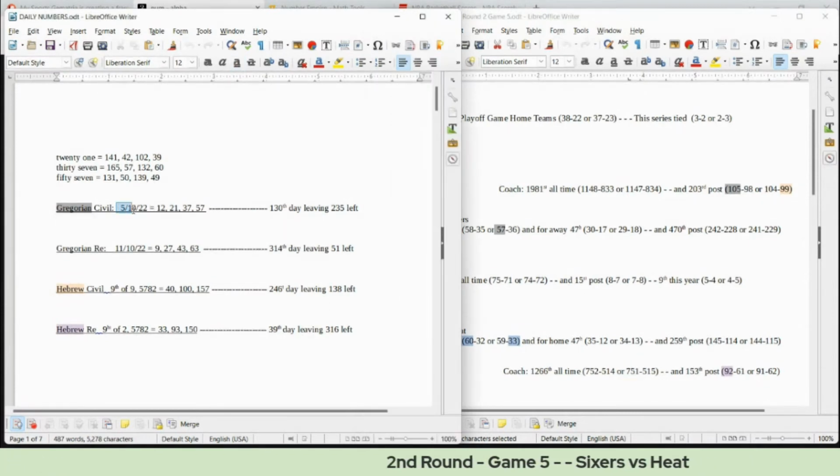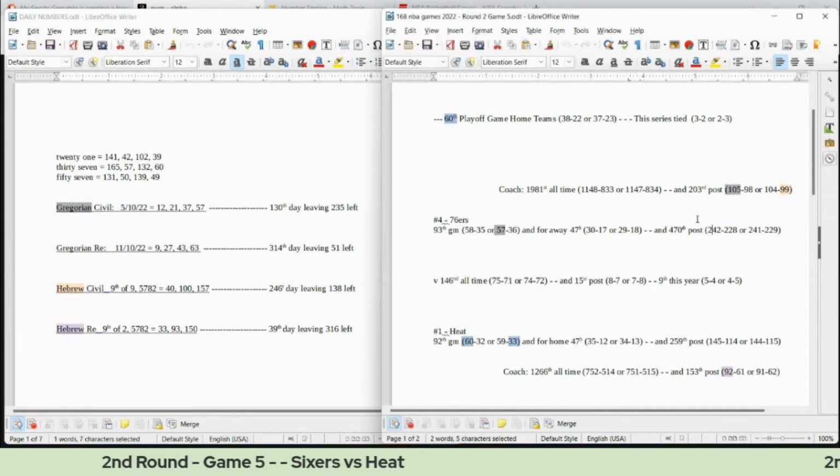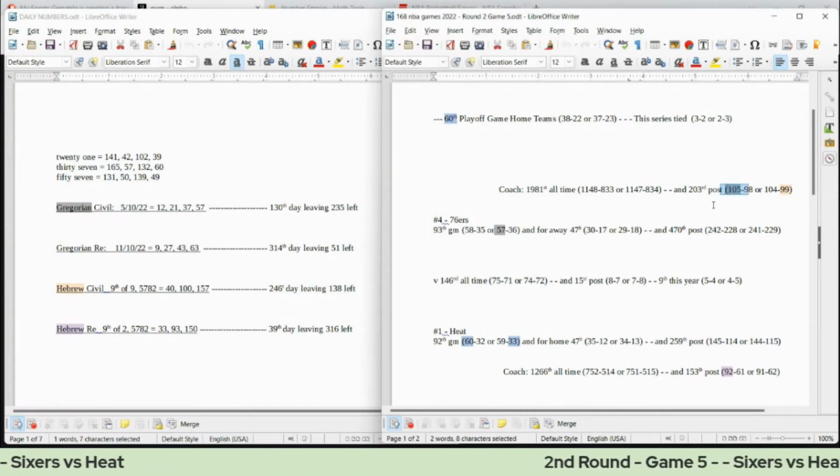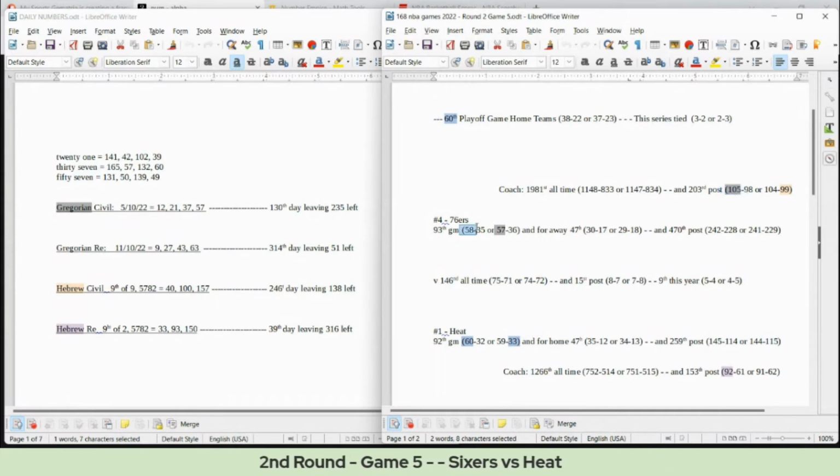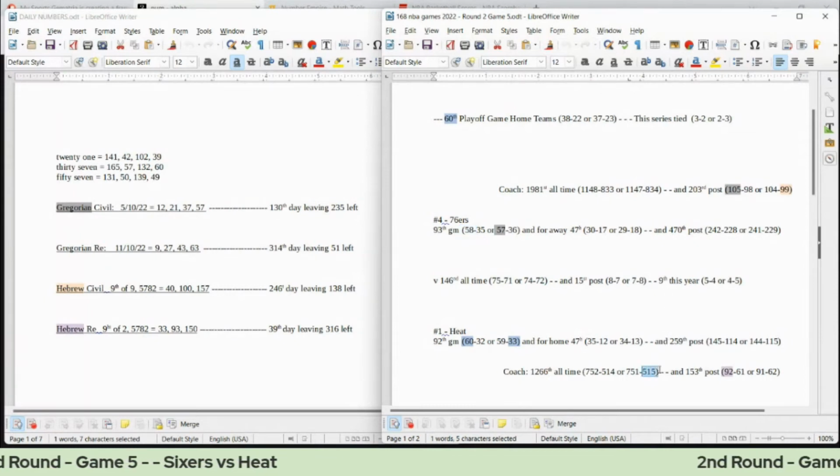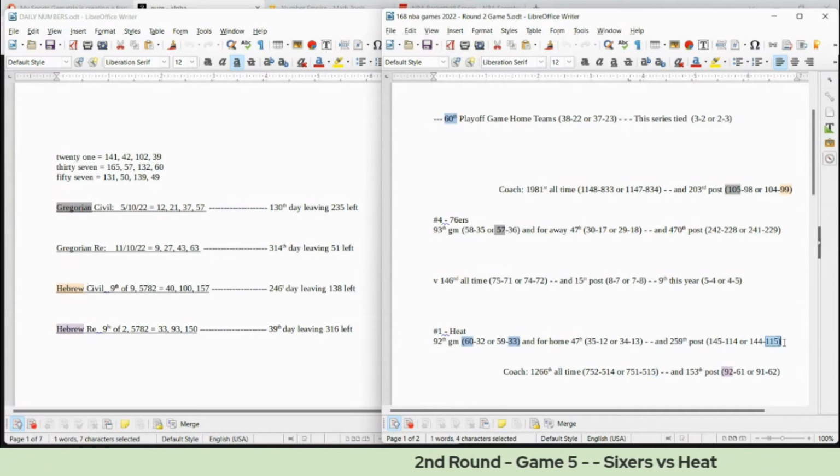Today is May the 10th, written 5/10 or 10/5. Sixers coach can get his 105th postseason win for his career. Sixers would get their 58th win for the season as Heat coach gets his 515th loss all time for his career, while Heat get their 115th playoff loss as a team.